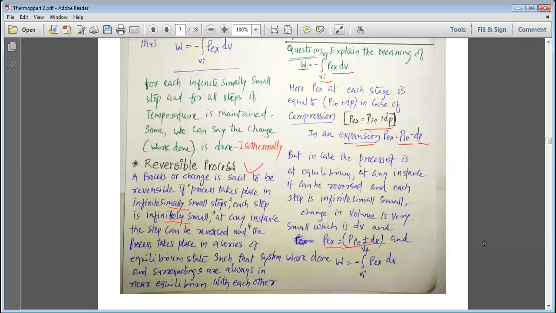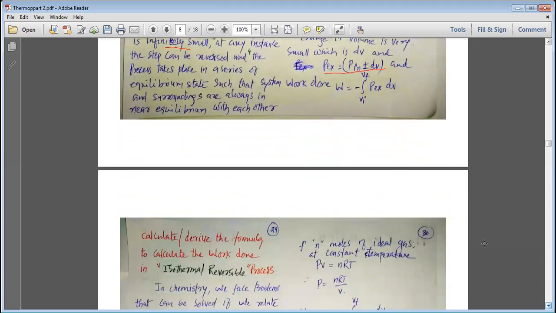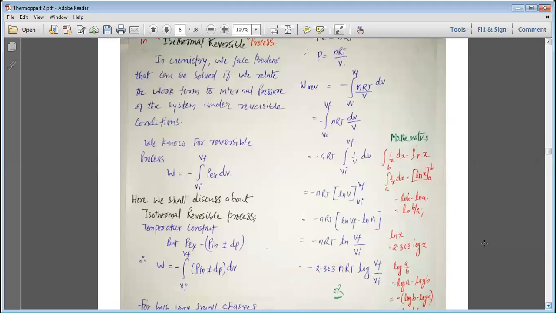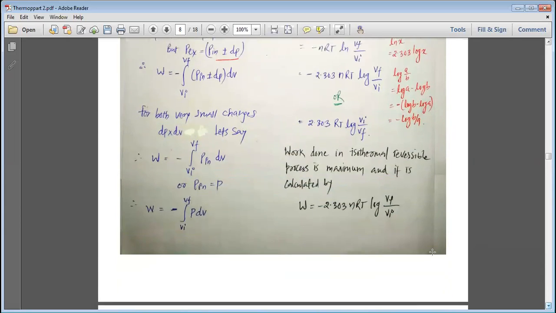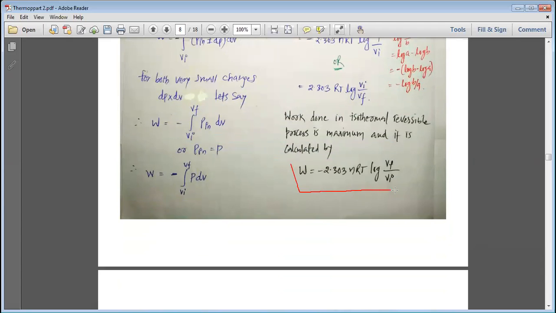In the next period, my dear students, we will use this idea of P internal plus dP to calculate the exact formula for the work done in the isothermal reversible process. We will derive this formula in the next period.